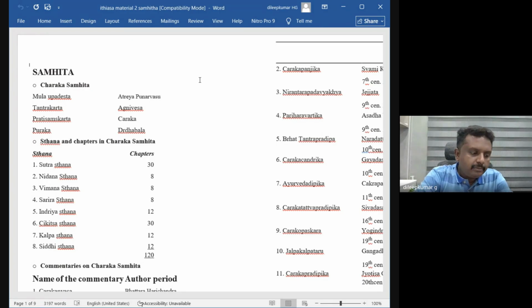Got it? So Mula Upadishta, or Adhyopadishta, or expounder. In the examination they will ask you who is the expounder of Charaka Samhita. Don't get confused. The expounder is Adhyopadishta or Mula Upadishta. The name is Atreya Punarvasu. Tantrakarta is Agnivesha. Who is the author of Charaka Samhita? The author is Agnivesha. Who is the Pratisamskarta of Charaka Samhita? Acharya Charaka. Who is the Sampuraka of Charaka Samhita? Acharya Drudabala.